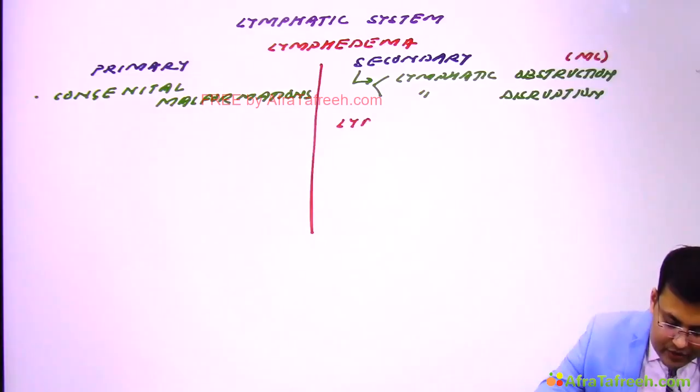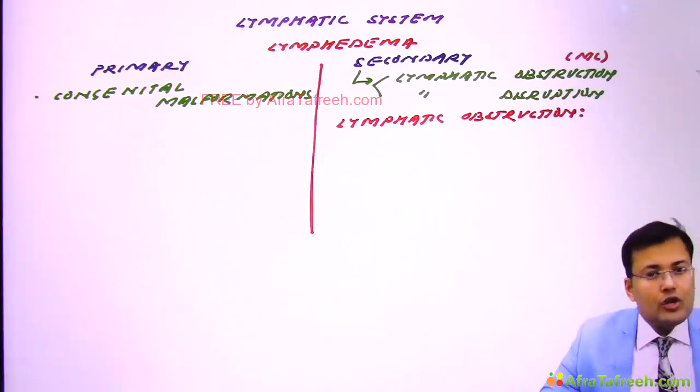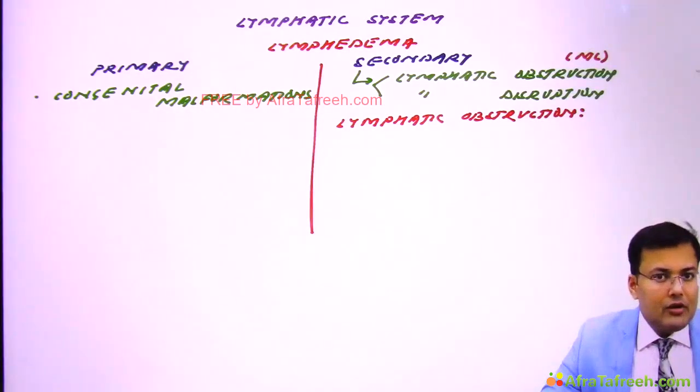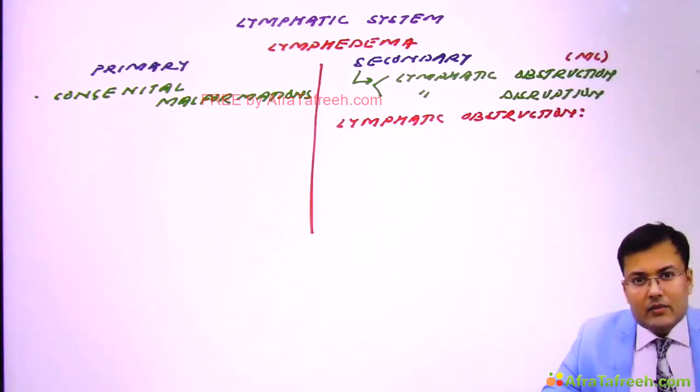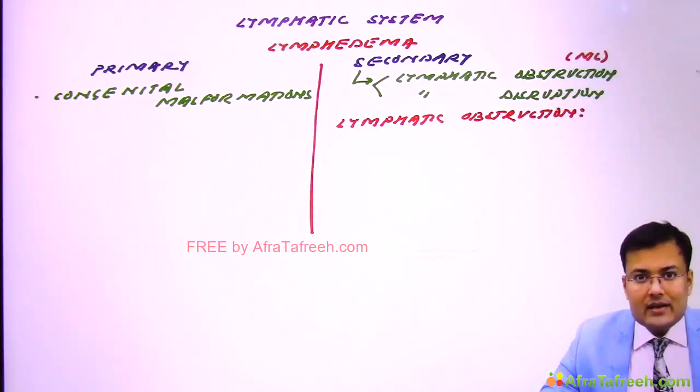So see, first we are going to discuss lymphatic obstruction. Overall, it's most commonly responsible for lymphedema. And what is the most common cause of lymphedema worldwide? It is filariasis, and it is caused by which organism? Wuchereria bancrofti. What are the other organisms which can lead to filariasis? Brugia malayi and Brugia timori.